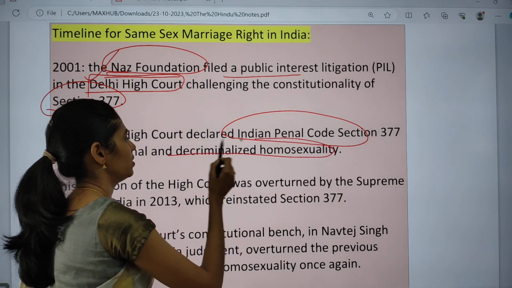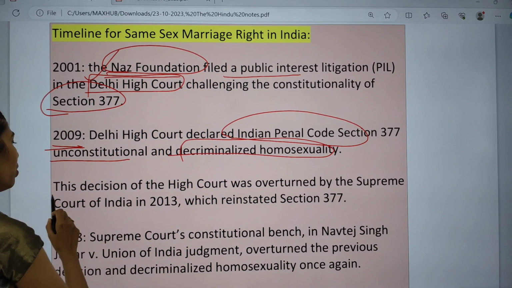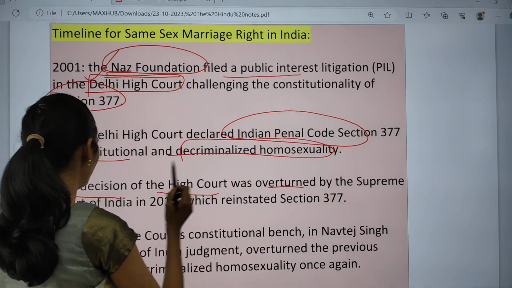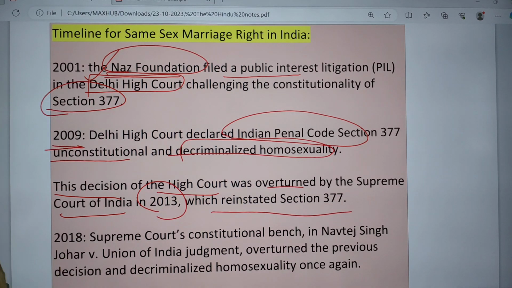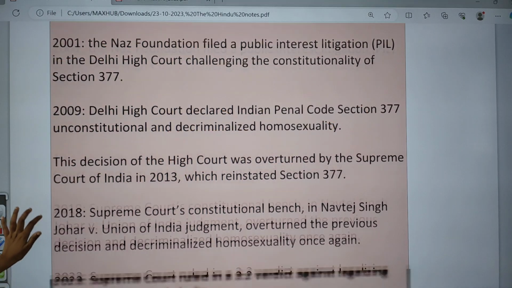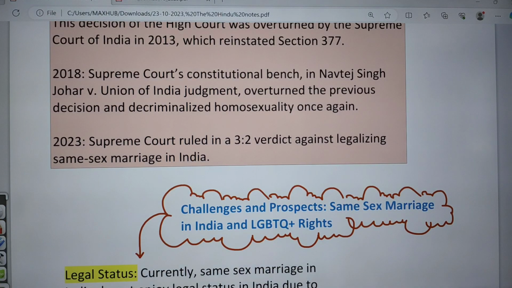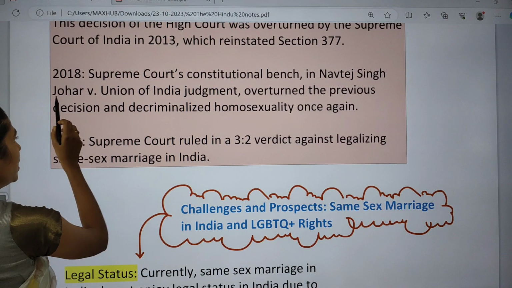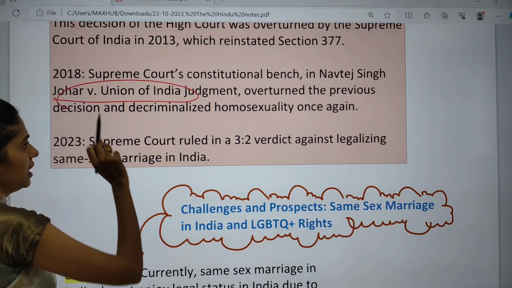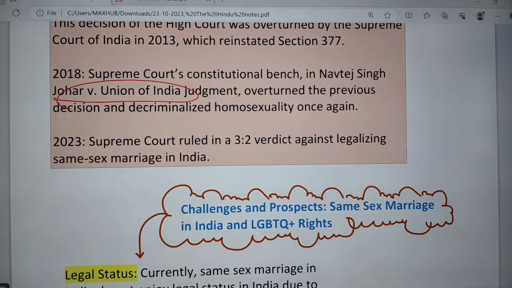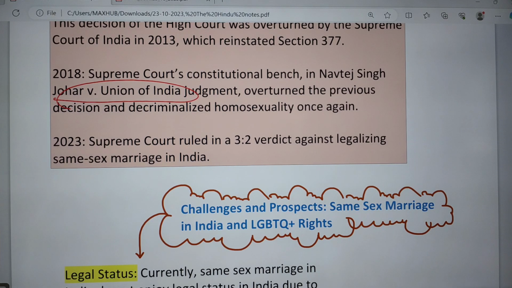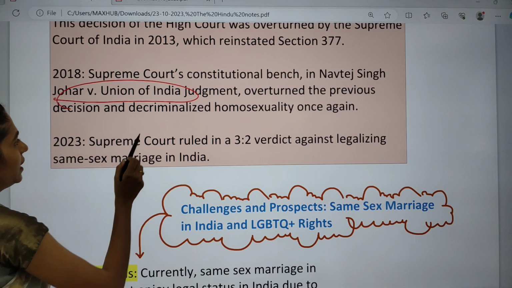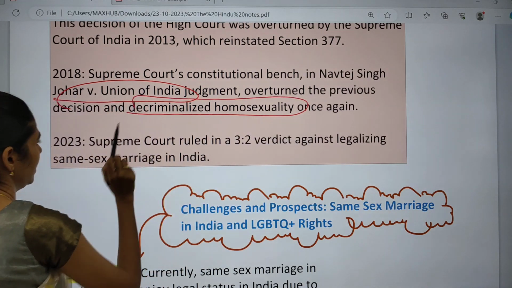It decriminalized homosexuality. Later, this decision of the High Court was overturned by the Supreme Court in 2013, which reinstated Section 377. In 2018, the Supreme Court came up with a constitutional bench in the Navtej Singh Johar versus Union of India case, and it overturned the previous decision. The Supreme Court has the power of judicial review, so it can review its own judgments. Because of this, the earlier judgment was overturned and homosexuality was decriminalized in India.